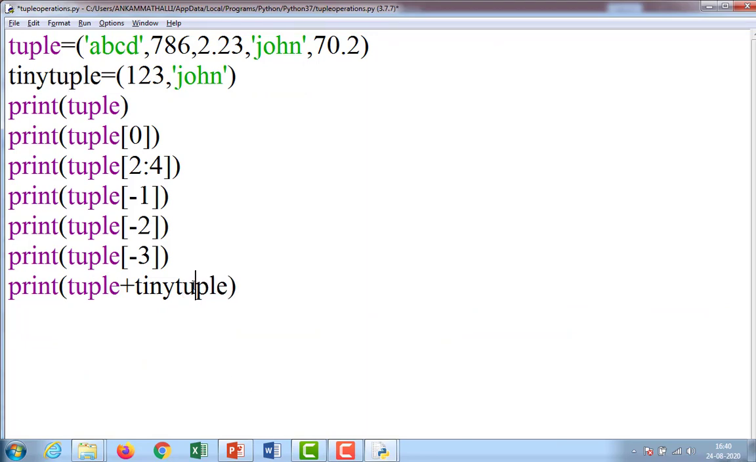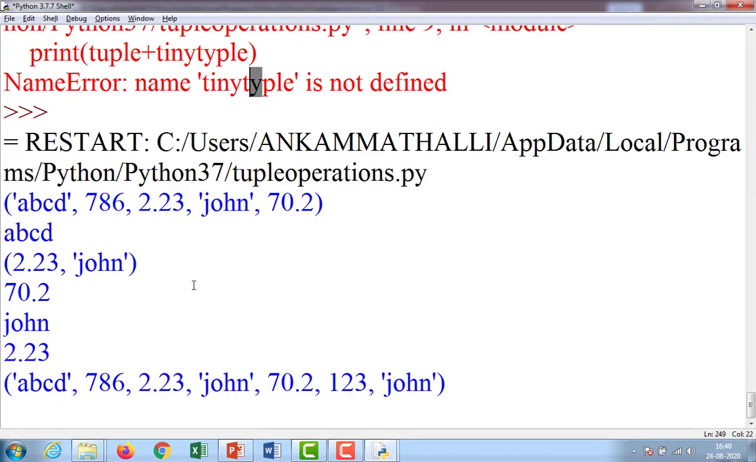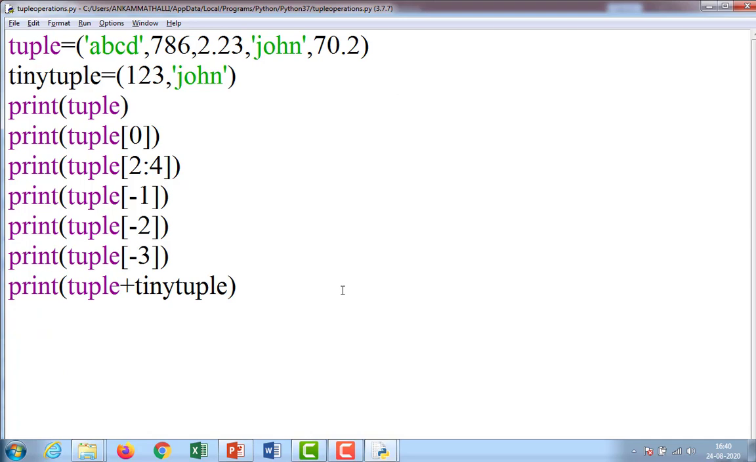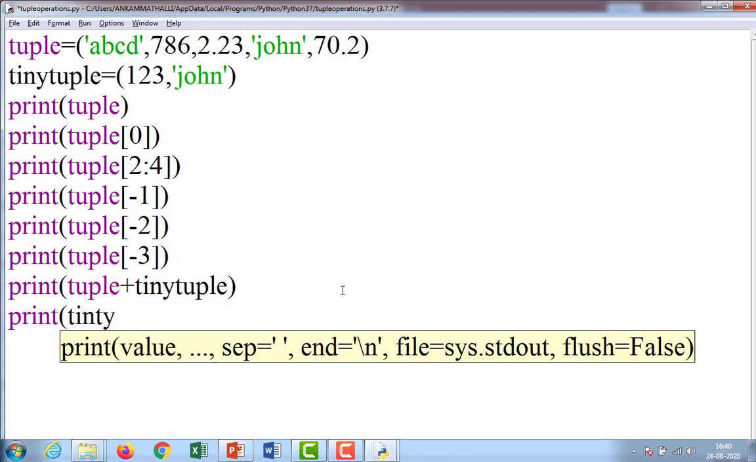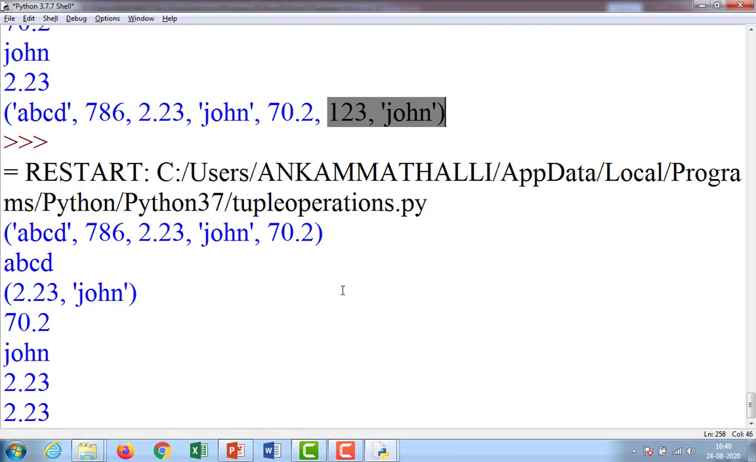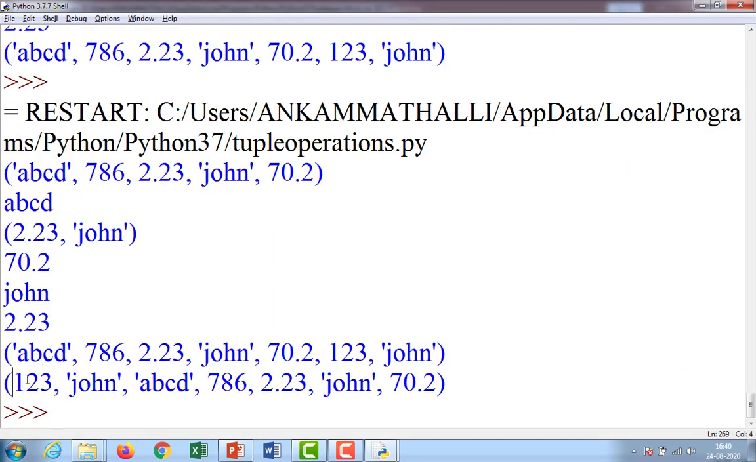Tiny tuple. ABC 786 2.3 7.20 70.2 up to this tuple. After that I added tiny tuple. Same like in lists, what I did is print first tiny tuple, then tuple plus tuple. Then observe the output. Reverse. 1 2 3 John tiny tuple. After that tuple is going to display.